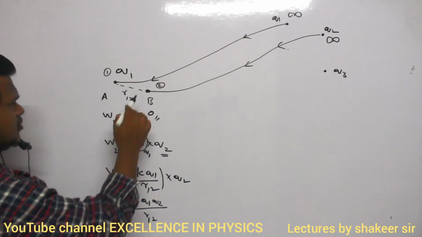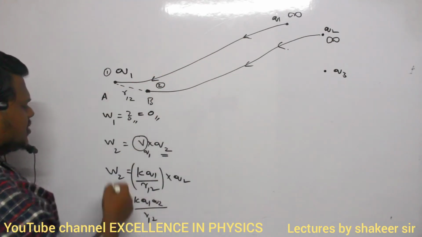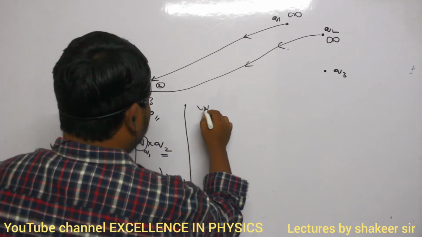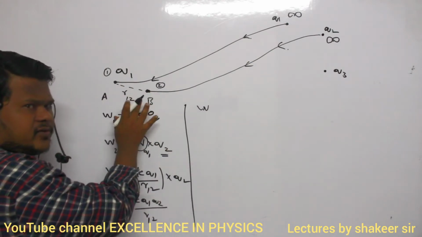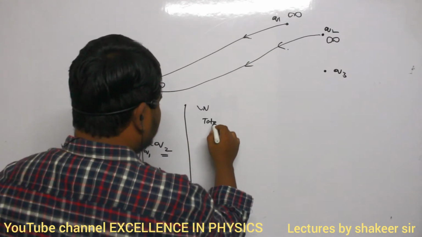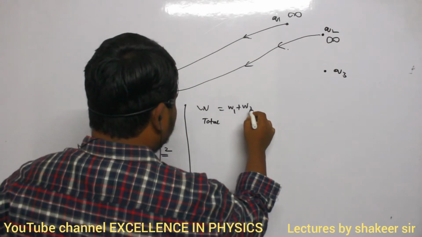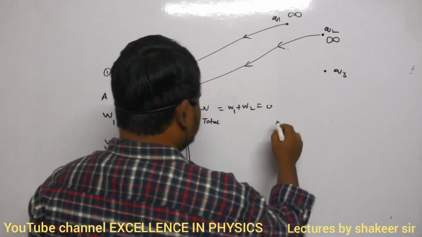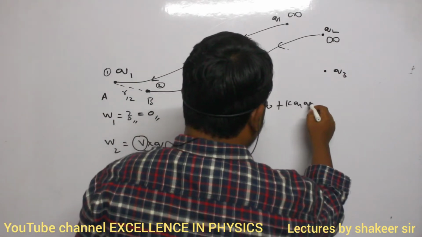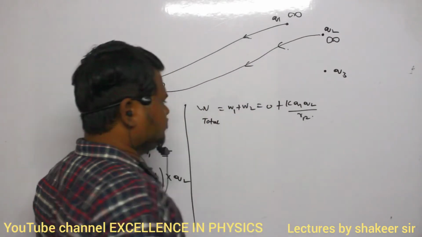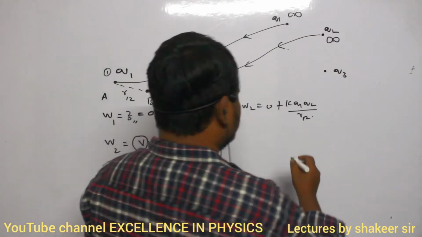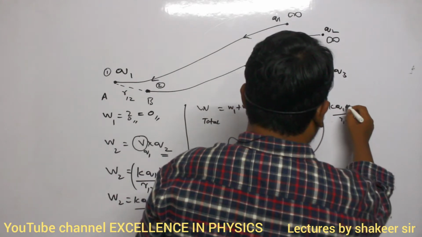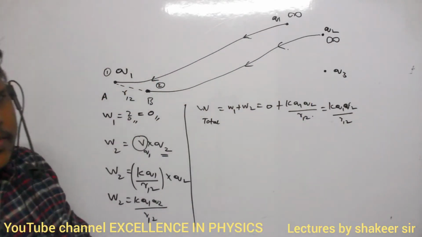Clear? Now one charge I have brought, the second charge also I have brought. Can you say what is the total amount of work done up to here? W total. To bring two charges to two different positions, what is the total amount of work done? The total work done is W1 plus W2. W1 is 0. W2 is KQ1 Q2 divided by R12. So this total work done can be written as KQ1 Q2 divided by R12.